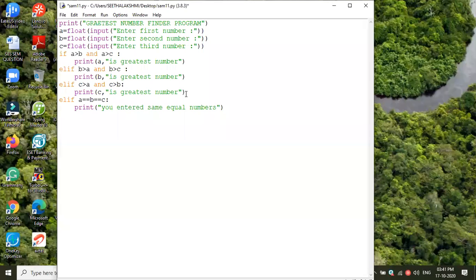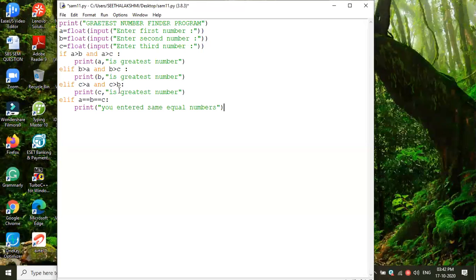The last condition is also not equal. A greater than B, condition false, so A is completely less. B greater than A, of course true. B greater than C, false. The second statement has an and, so both should be true. So the second statement also fails. C greater than A, condition true because C is 20, A is 10. But the condition is and, which means both conditions must be true, right? C greater than B? C is 20, B is also 20.